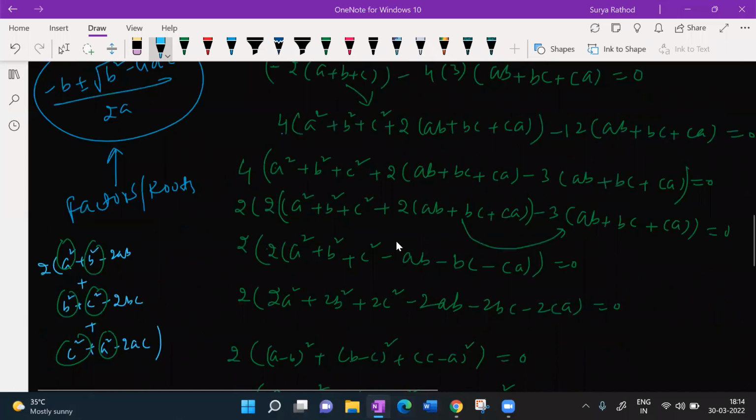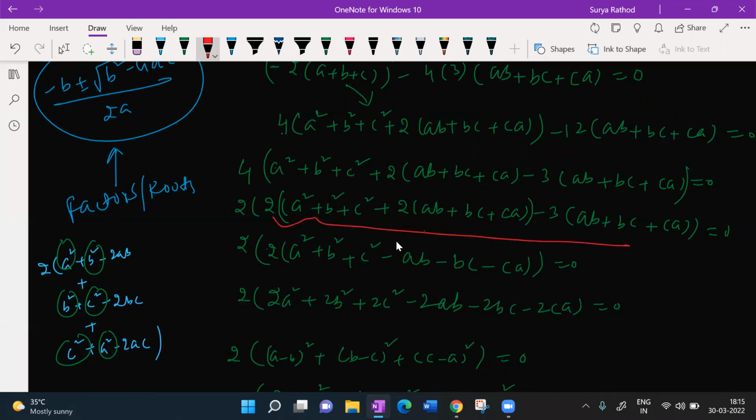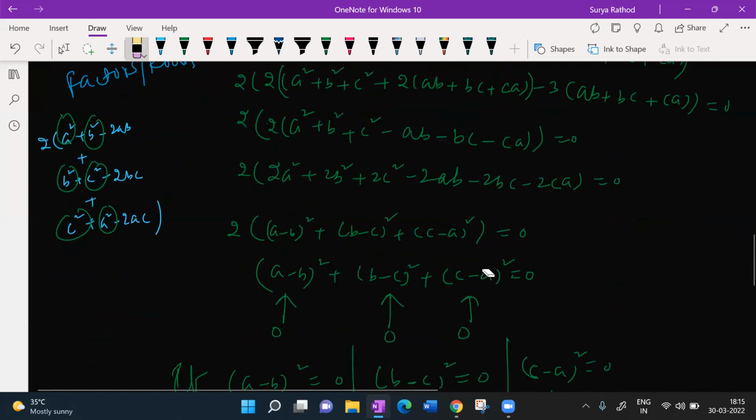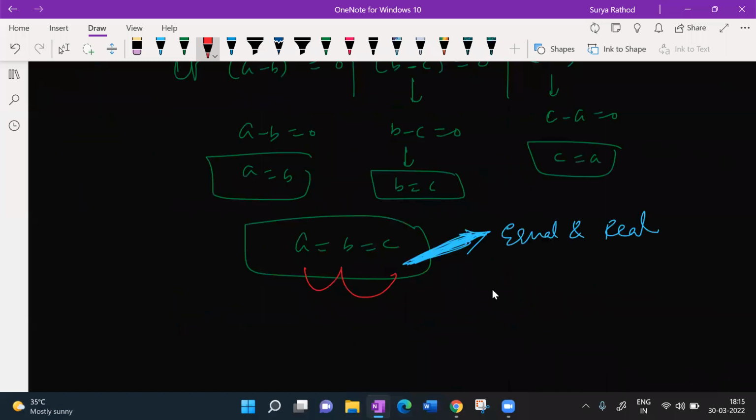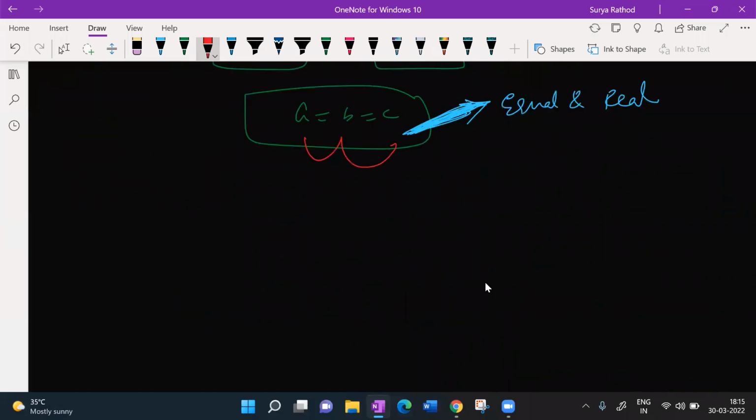See here you have to write 2 into 2. Here, we have a small twist. I mean, not twist at all, but basic calculation; you have to be very careful while doing plus minus. So from this up, I got this. Then you can just solve it very easily after that. I'll be using this identity, and this is possible if and only if all this plus this is equal to 0. So I just equated to 0. I got the A is equal to B is equal to C relation, which is possible if and only if they are real and equal. So real is the answer.